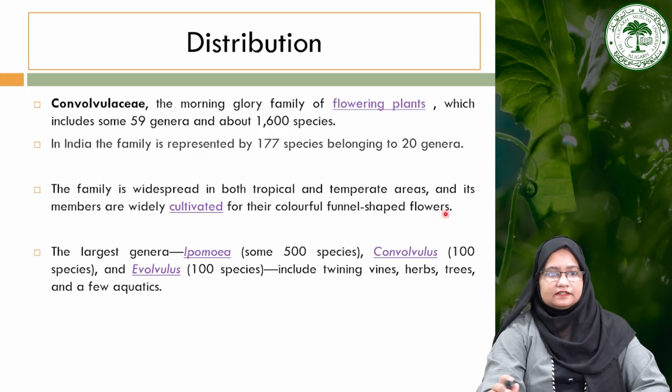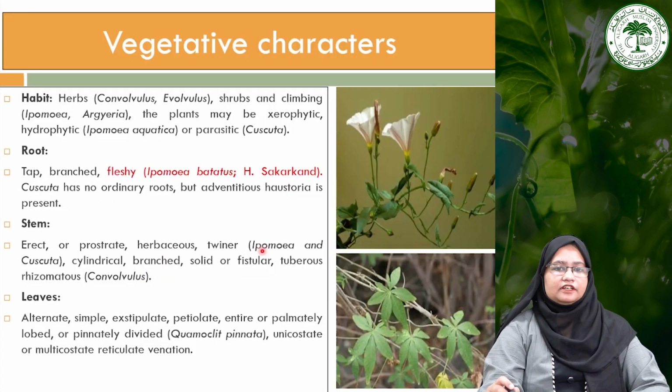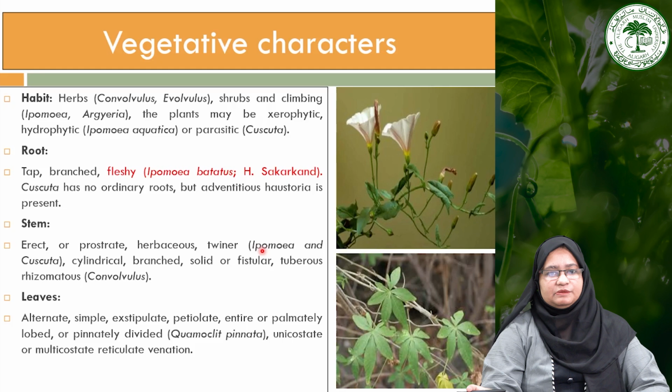Moving to the next topic, the distribution of the family Cucurbitaceae. This family is distributed in tropics and in temperate areas. It consists of about 965 species in around 95 genera, mostly distributed in tropical and temperate areas, where those with edible fruits are among the earliest cultivated plants in both the old and new worlds.